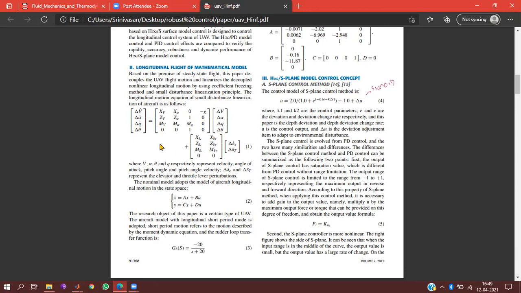Then I took the elevator control as one of the controls, sir. This is delta E, the U here. Elevator control. What's the delta T? Delta T is actually throttle. But throttle is actually not given here. Throttle control cannot be measured.